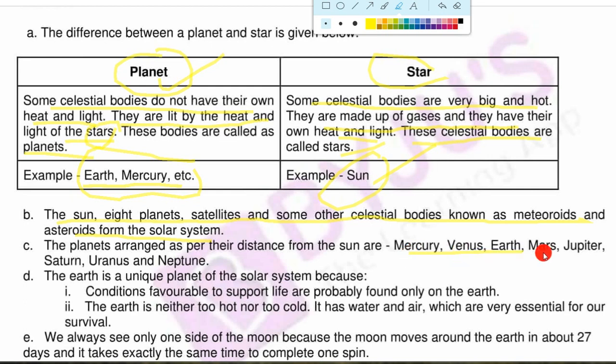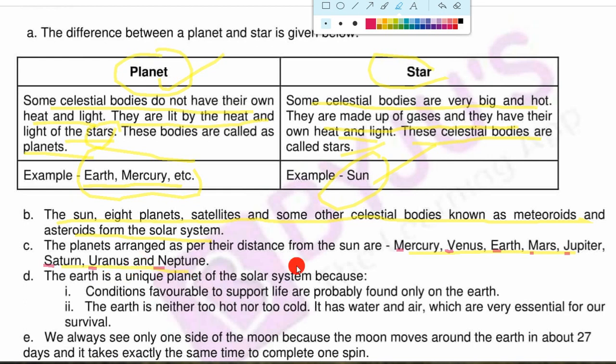Here we use a very easy trick to learn this. We know very well that My Efficient Mother Just Served Us Nuts. So the first alphabet of each and every planet makes your trick to learn it. My Very Efficient Mother Just Served Us Nuts.